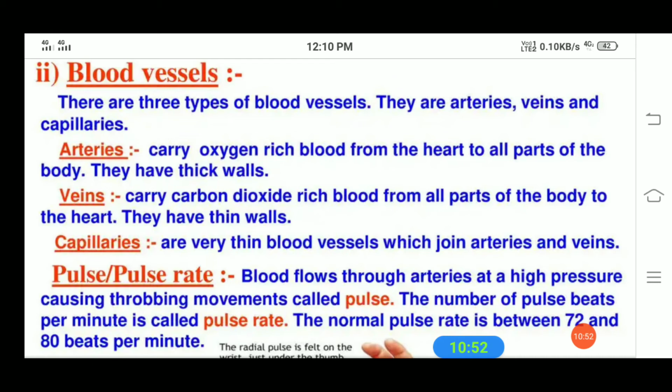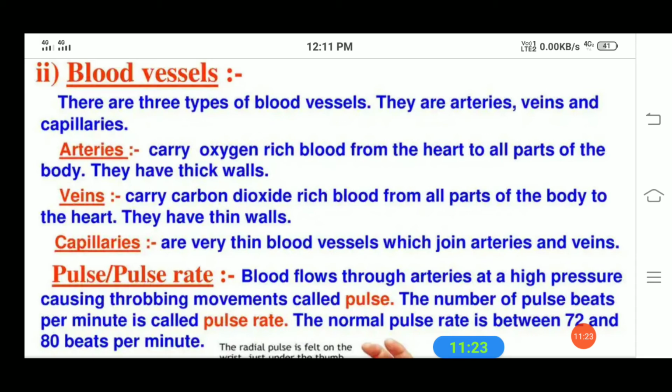So oxygen has to be transported to the rest of the body, and the blood transports oxygen to all parts of the body. Likewise, the blood picks up the waste material, including carbon dioxide, from the cells, and this blood has to go back to the heart for transport to the lungs for removal of carbon dioxide.